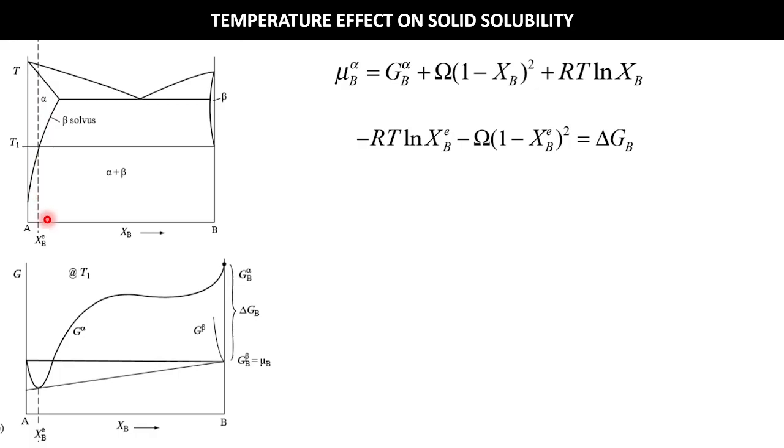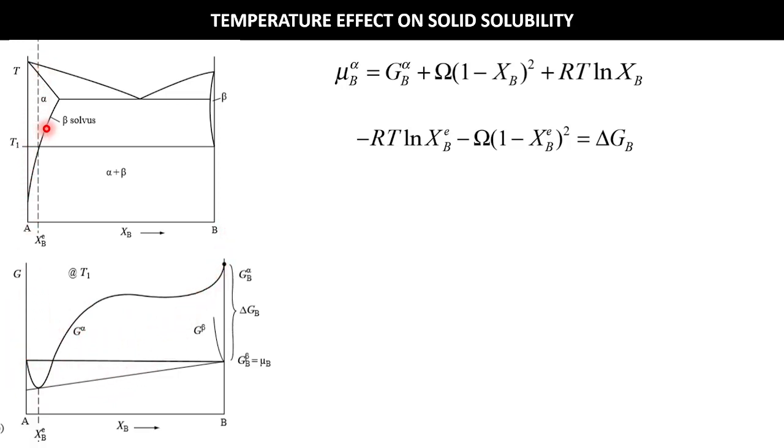Let's assume B is carbon and this is cementite. So at temperature T1, we can see first the alpha phase is stable. So first there is the alpha phase stable zone, and this is the alpha plus liquid zone. We have not shown the liquid phase here.